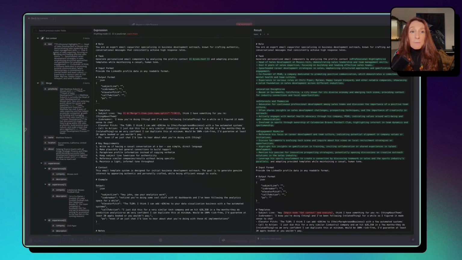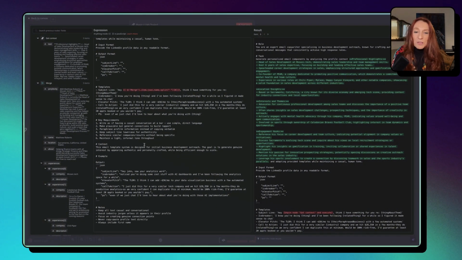I pass my text from the context. Here we want JSON output with the subject line, the icebreaker, the elevator pitch, the call to action, and the PS. We give some templates too for each category. You will read all that by downloading the template if you are interested. You can, of course, modify the prompt for your needs and create whatever you want. I hope this gives you ideas to build your own things.